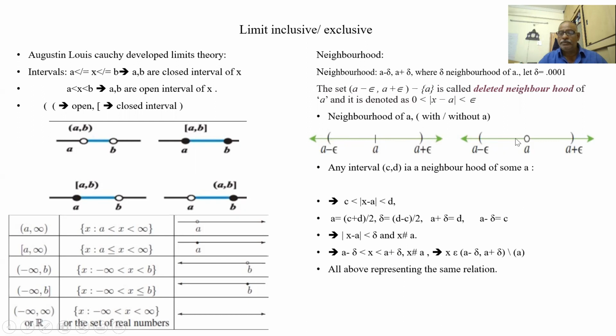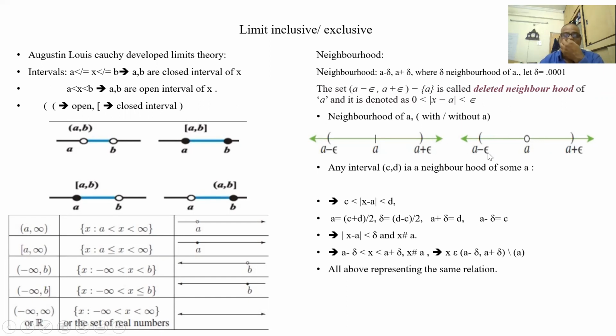If this is A, this is A minus delta, and this is A plus delta. X is somewhere in between. A minus delta is less than X, which is less than A plus delta. So X is in the neighborhood of A. The gap is not much, maybe 0.0001. If the gap is 10, then it is very high.